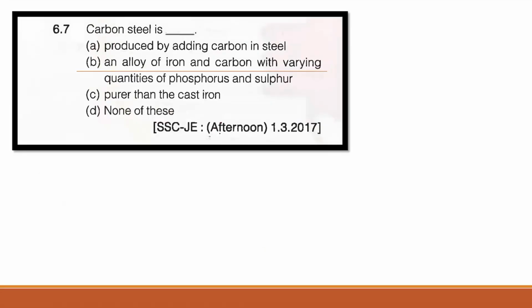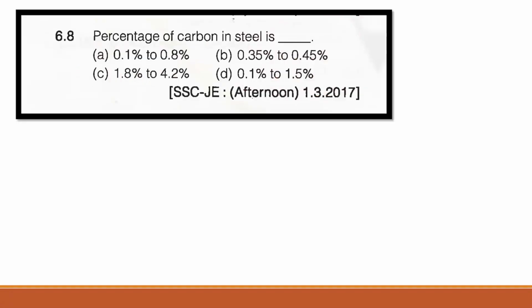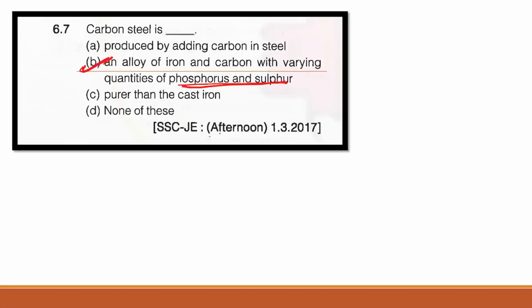Now the next question, guys. Carbon steel is basically an alloy of iron, right, and carbon with varying quantities of sulfur and phosphorus, right? So the correct answer here is B.